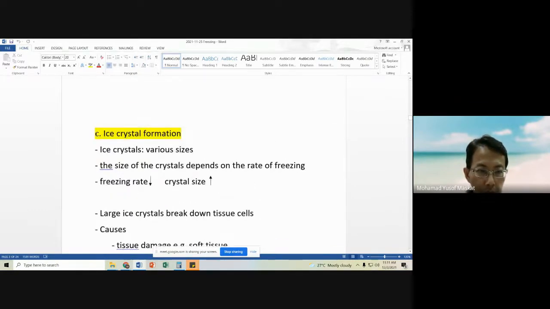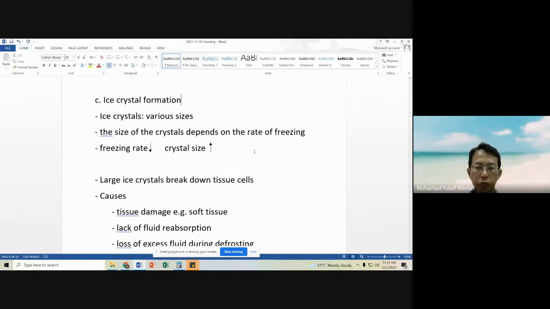Another phenomenon is ice crystal formation. When we freeze our food products, the water inside the food products will change into ice, that is the solid state. This is what we call ice crystals. When ice crystals form, they will form in various sizes, and the size of the crystals depends on the rate of freezing.